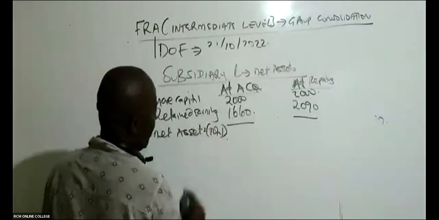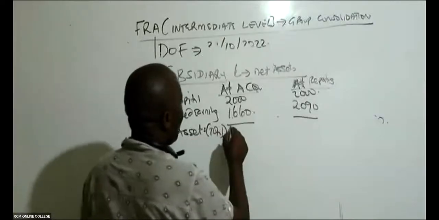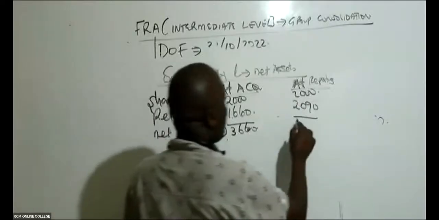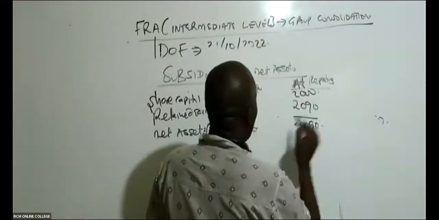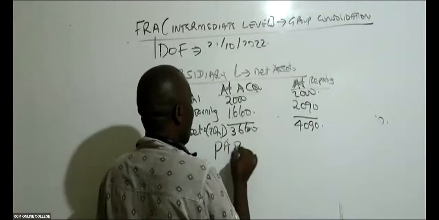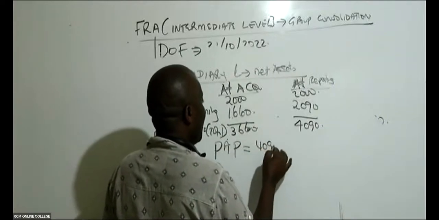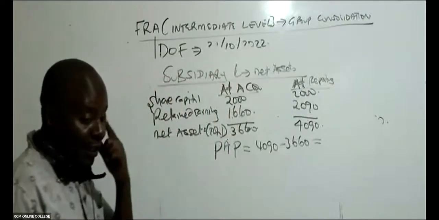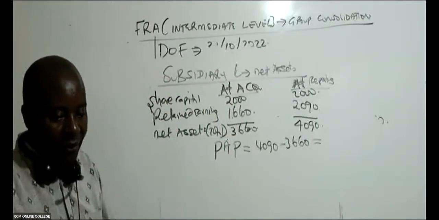So please come and give me the total net assets. What are the net assets at acquisition? This is very easy. This is 3660, and then this is 4090. So what is the post-acquisition profit? It will be 4090 minus 3660. You give me an answer.